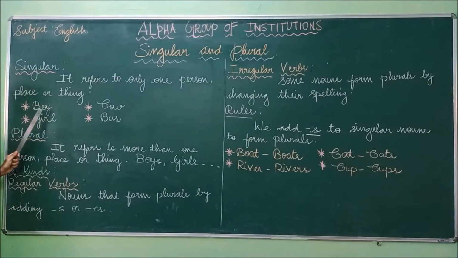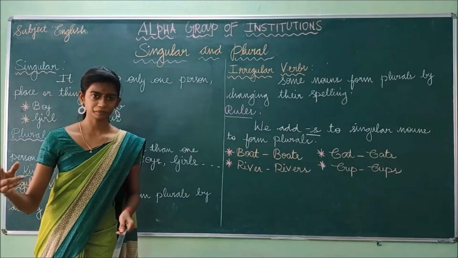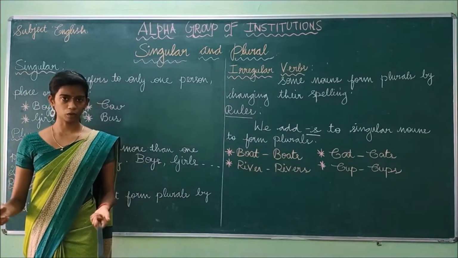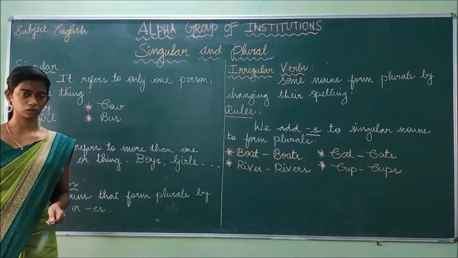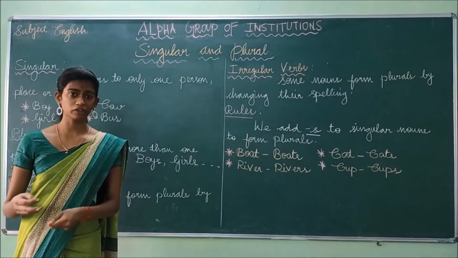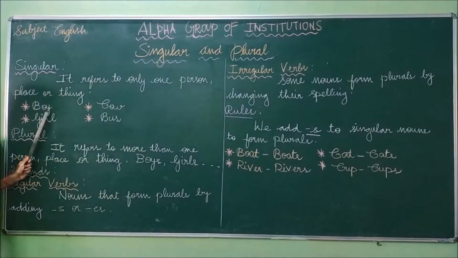Some examples: boy, girl, cow, bus. These are all only one. If we refer to a boy, it means only one person, not more than one. If we say boys, it refers to more than one person. But here I have written only boy, so it refers to only one person. Likewise, girl also refers to only one person.